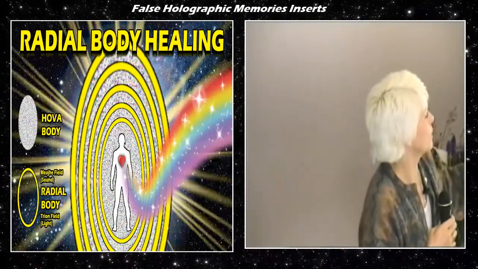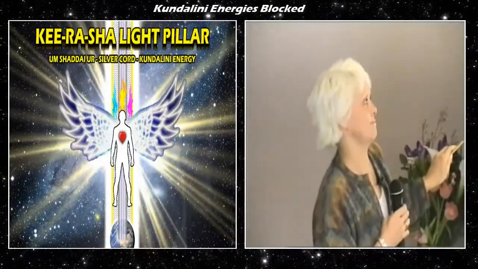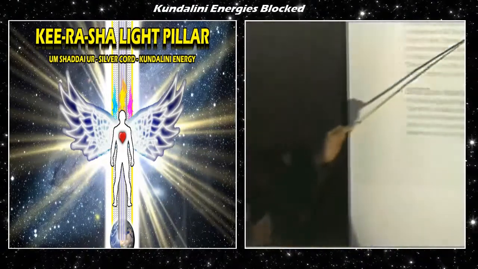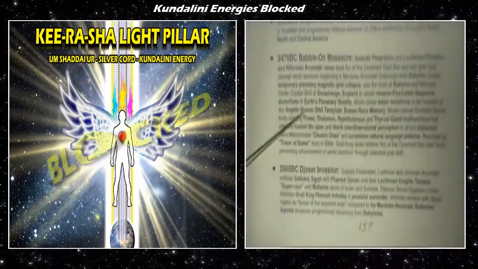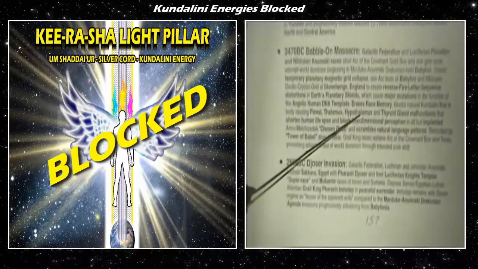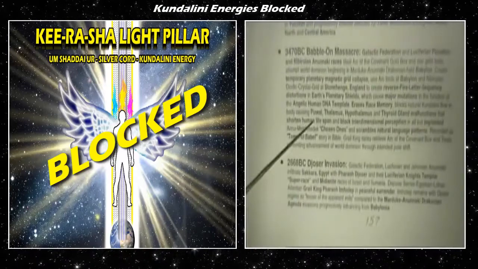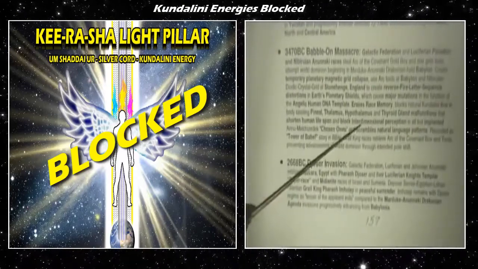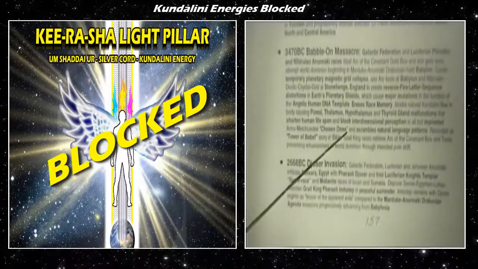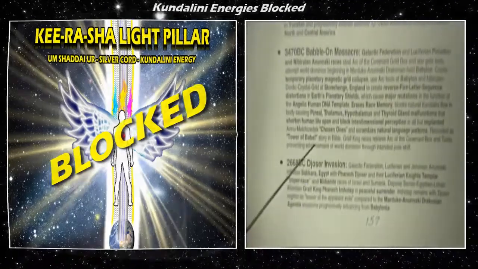Okay. All right. Now, when they did this, erase the memory, it blocks the natural Kundalini flow in the body. This mutation that they did through the grids not only did all those things and erased the memory, but it blocks the natural Kundalini flow in the body, causing pineal, thalamus, hypothalamus, and thyroid gland malfunctions that shorten human lifespan and block interdimensional perception in all but implanted Anu Melchizedek chosen ones, and it scrambles the natural language patterns. This was recorded as a Tower of Babel event.